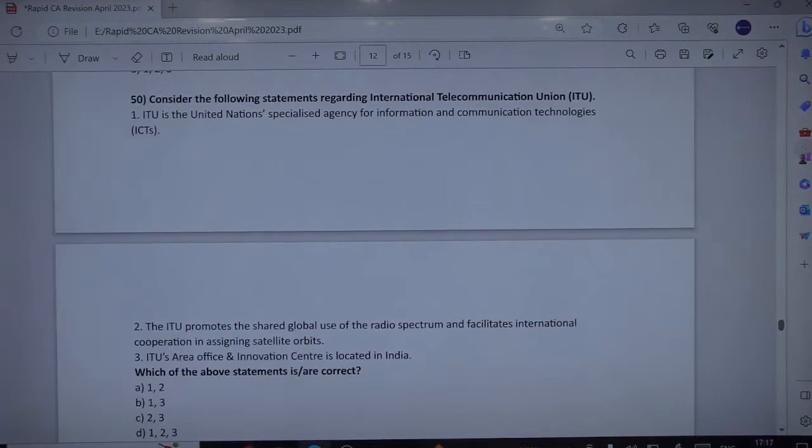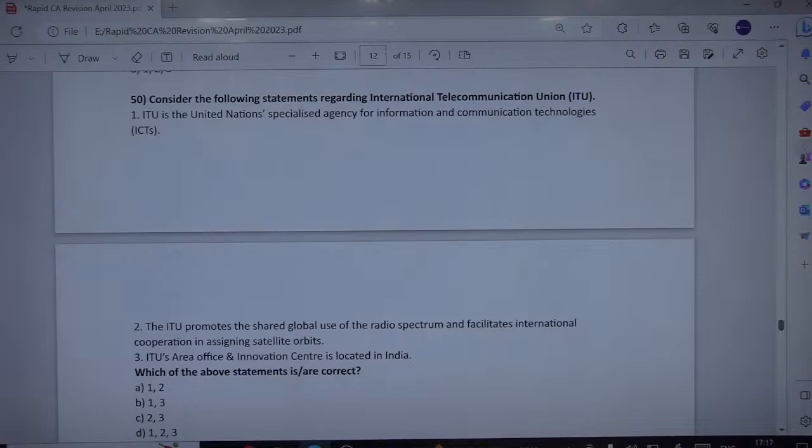Consider the following statements regarding International Telecom Union, ITU. Read the given statements and try to figure out the correct option. ITU's area office and innovation center is located in India. Yes, this is correct, because India signed a host country agreement in March 2022 with ITU for the establishment of an area office, which will serve India, Nepal, Bhutan, Bangladesh, Sri Lanka, Maldives, Afghanistan and Iran.